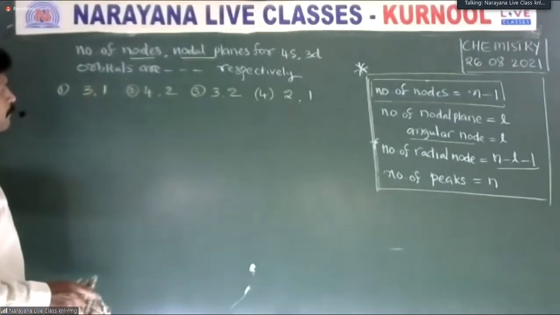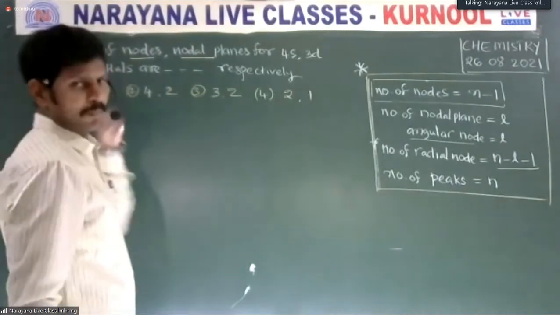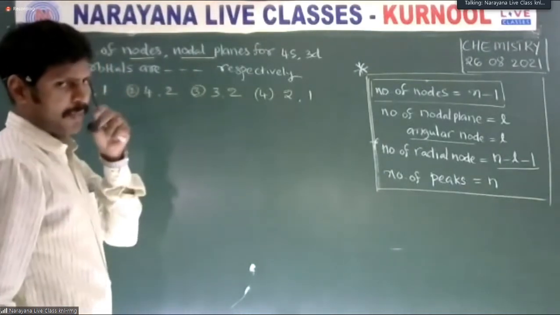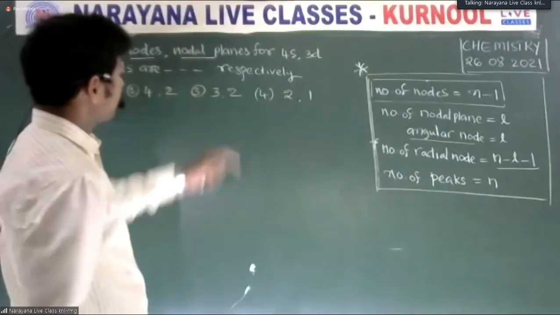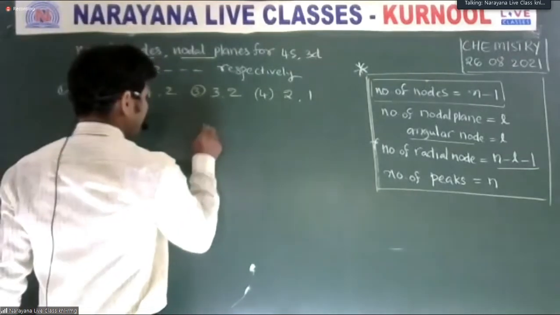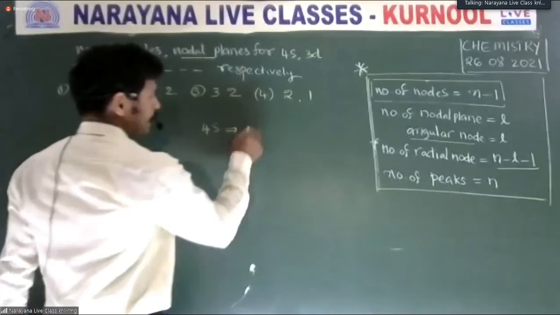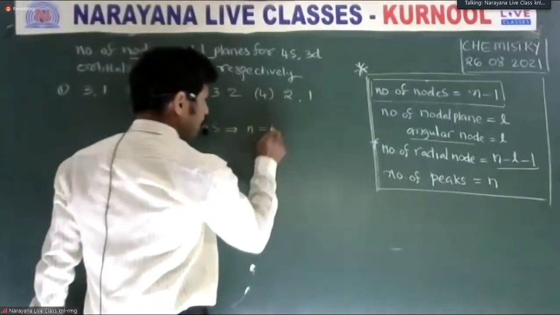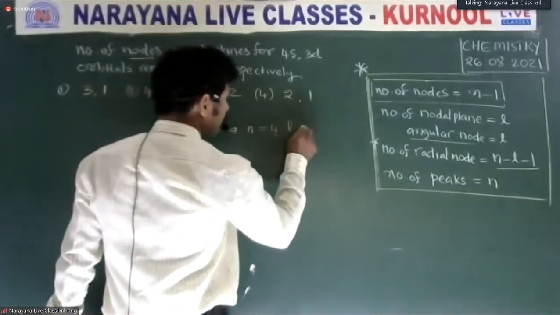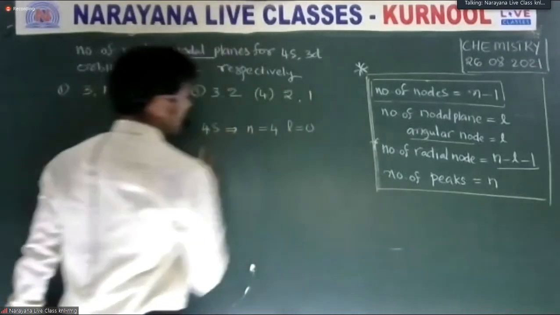Try this one. Number of nodes formula. For the 4s orbital, the n value is 4 and the L value is 0, since it is an s orbital.